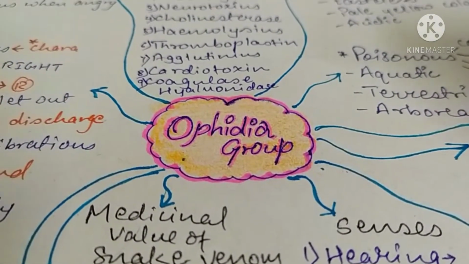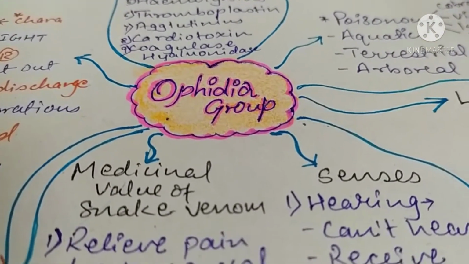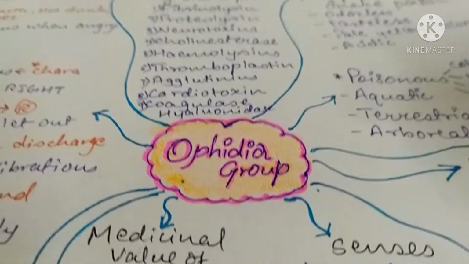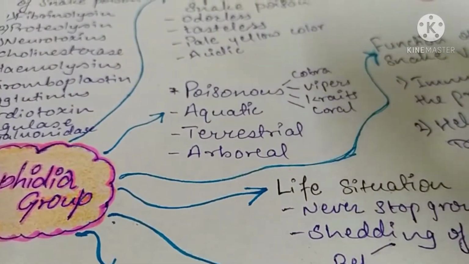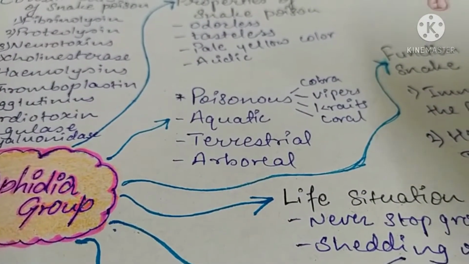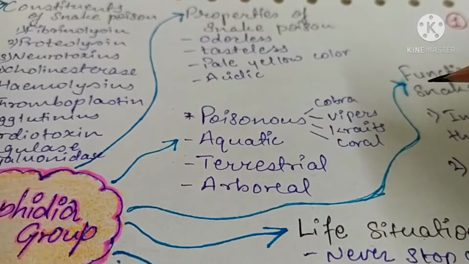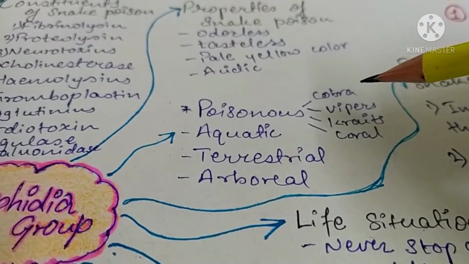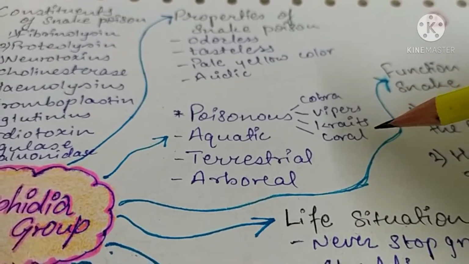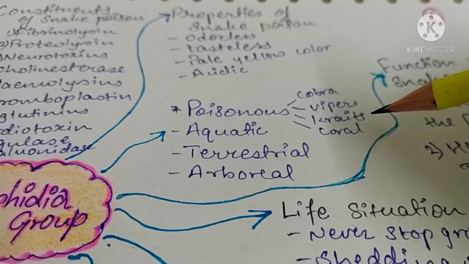So in the Ophidia group, mainly serpents or snakes are present. As the name suggests, snakes, the first thing that comes to our mind is always poison. So snakes are poisonous. Which snakes are poisonous? Cobra, viper, krait and coral. Also the sea snakes are poisonous.